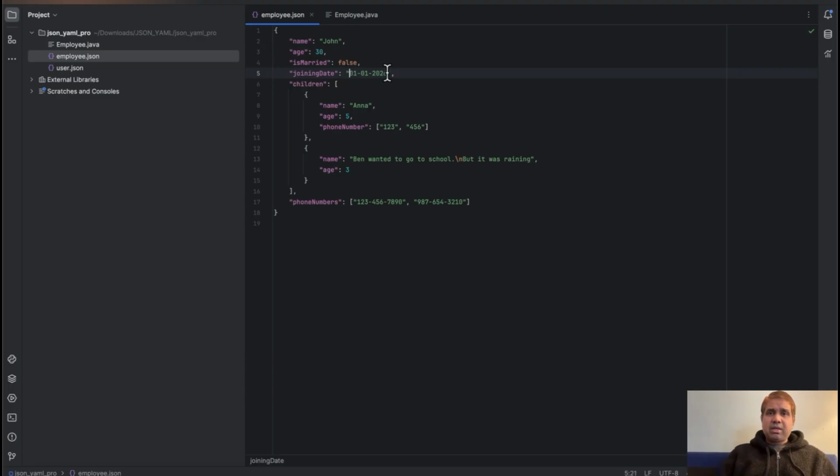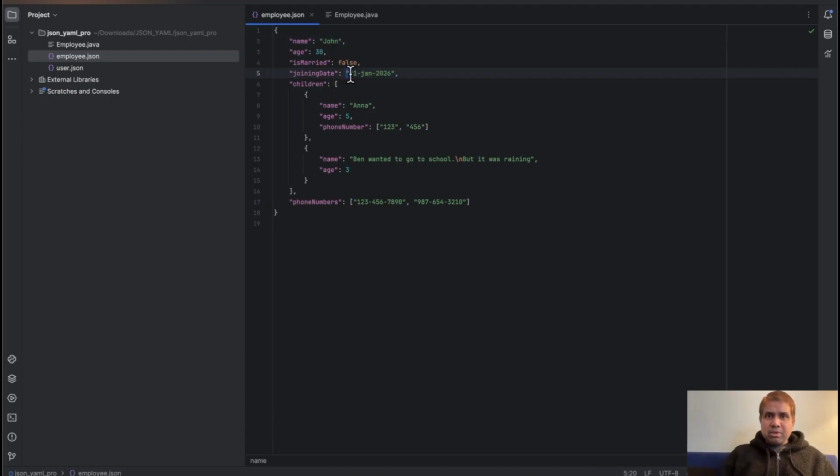It looks like a date. Okay, but if somebody types here something like DGAN, this is also correct. So what exactly does this mean? You see, this is nothing but a string, exactly like this.